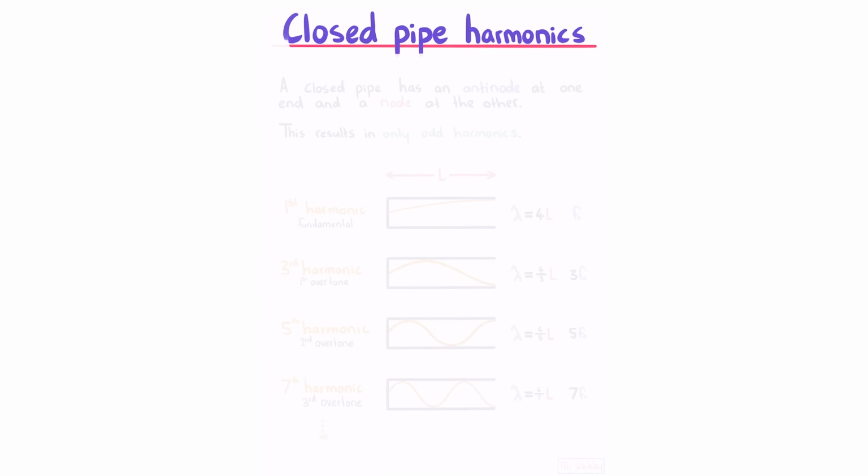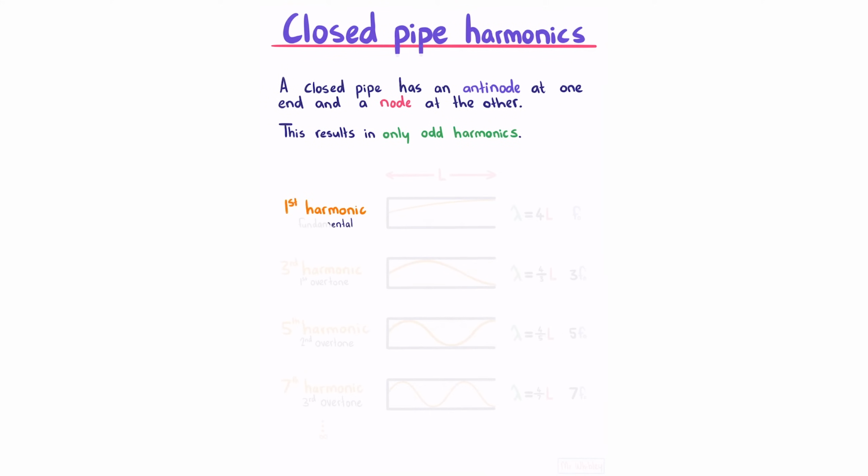Closed pipe harmonics. A closed pipe has an antinode at one end and a node at the other. This results in only odd harmonics. And so our first harmonic is the simplest pattern possible, which is this one here, which is a quarter of a wavelength, meaning that the wavelength is 4 times L. And our frequency is once again F0.